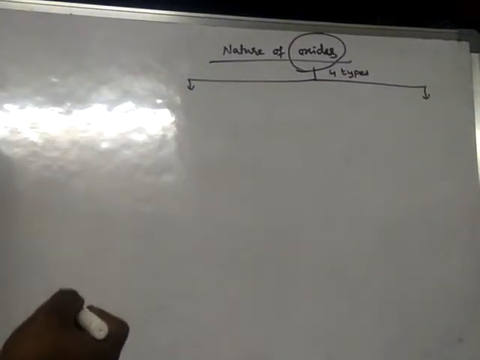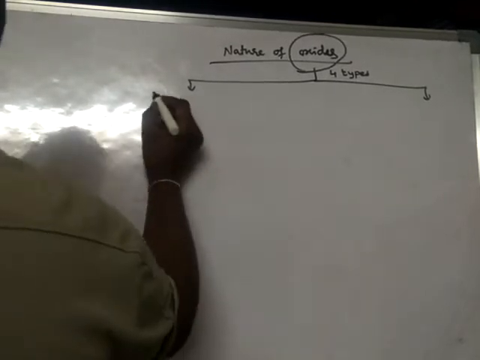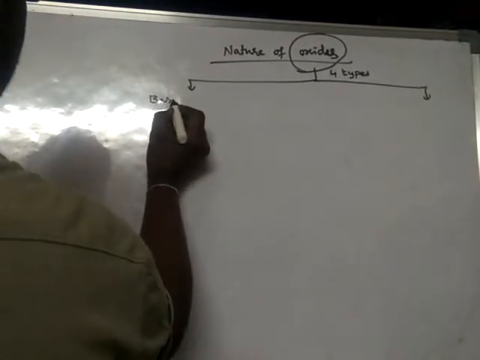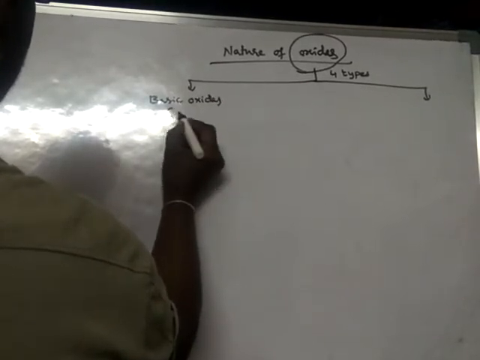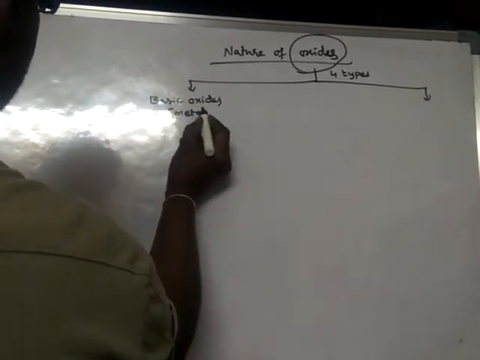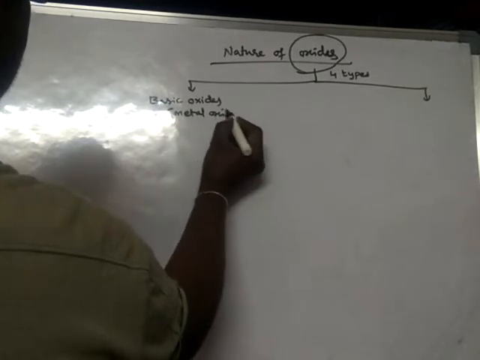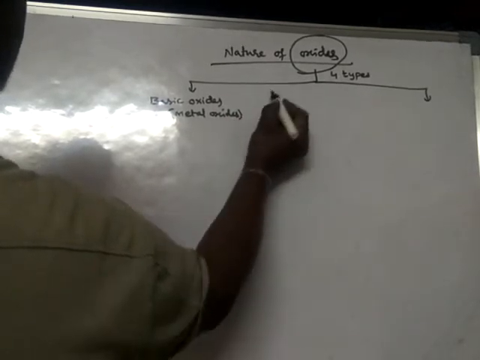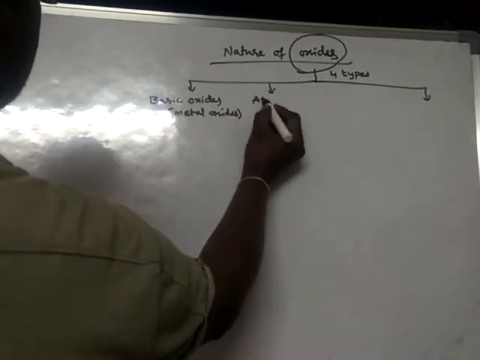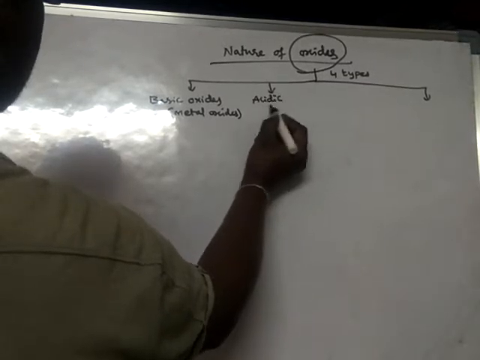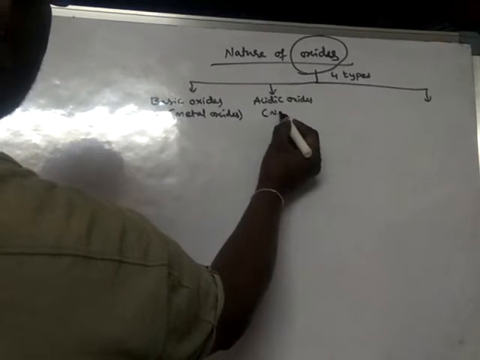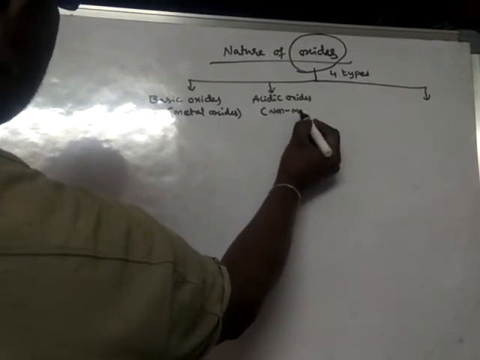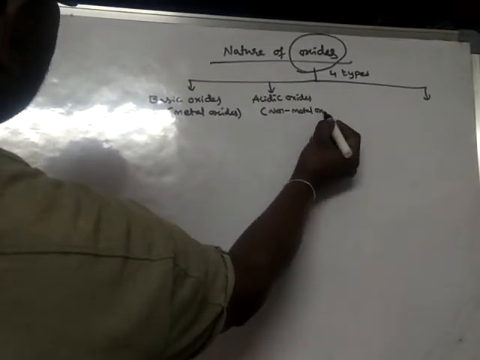What are they? Basic oxides, which are also called metal oxides. Acidic oxides, which are also called non-metal oxides.